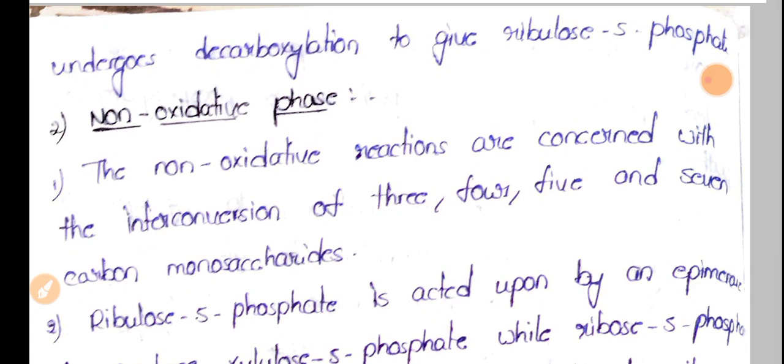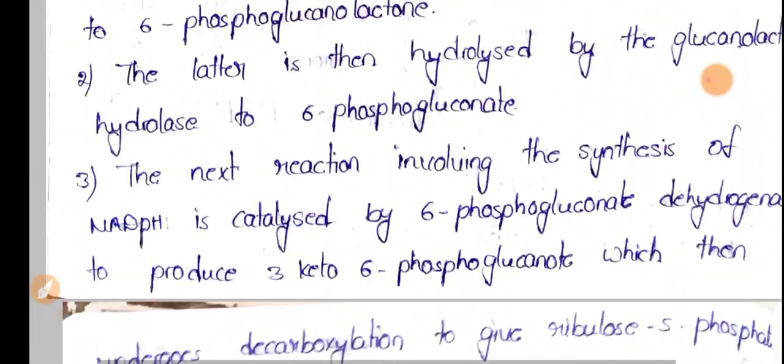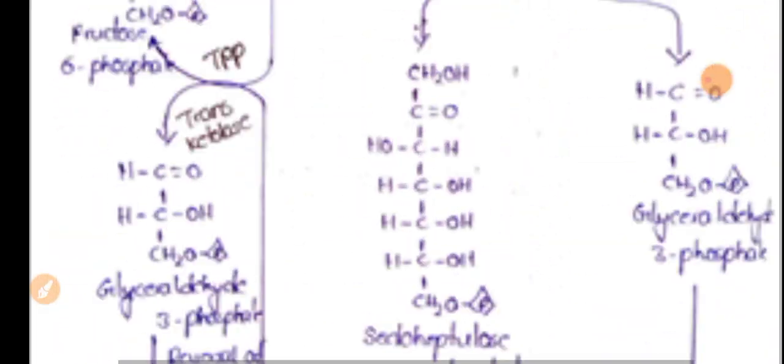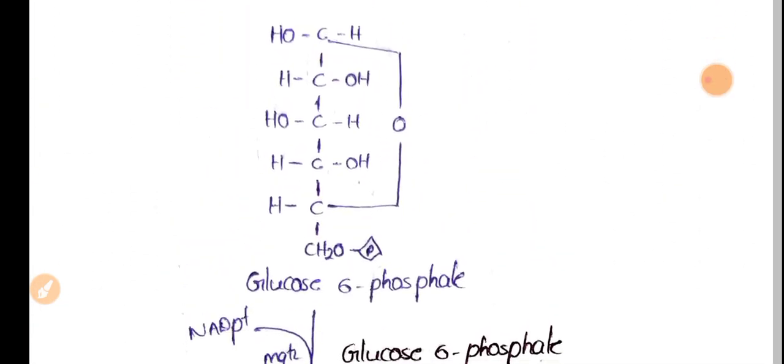So during the oxidative phase, what happened? Wait, I'll show you the structures. See, this is glucose 6-phosphate.